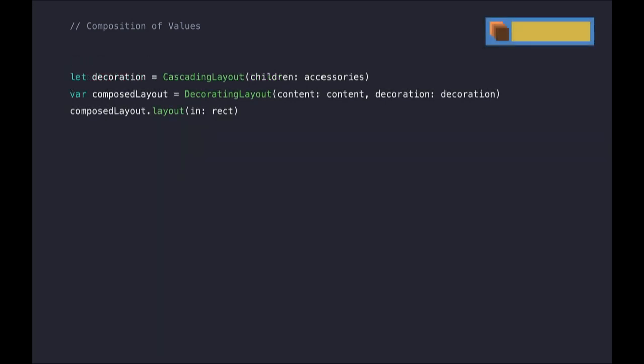So now we can build our fancy layout by composing together a cascading layout together with a decorating layout. So composition lets us build advanced layouts like this in a very declarative way. And there's even more examples of this in the sample code. So when you're working on your own app, the next time you need to reuse code or customize some behavior, try using composition. It's a great tool.